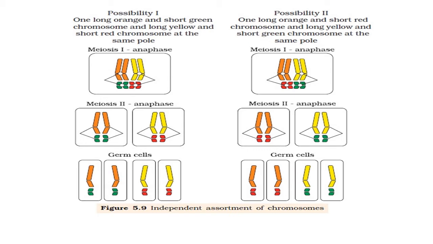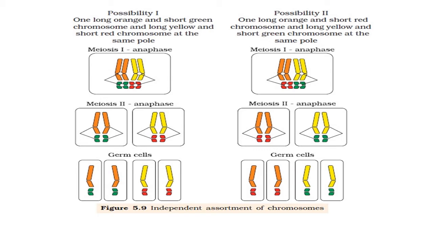This figure actually suggests independent assortment of chromosomes. Here you can see both possibility 1 and possibility 2. On the left side, possibility 1, one long orange and short green chromosome and a long yellow and short red chromosome are at the same pole.